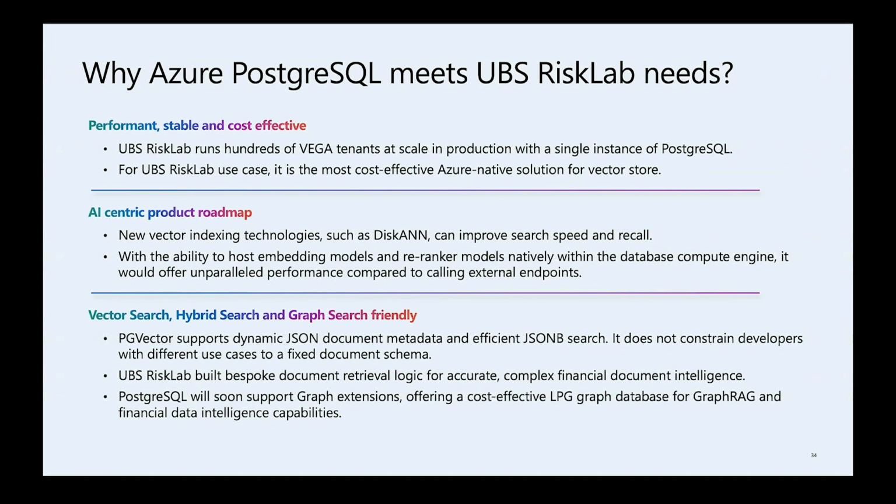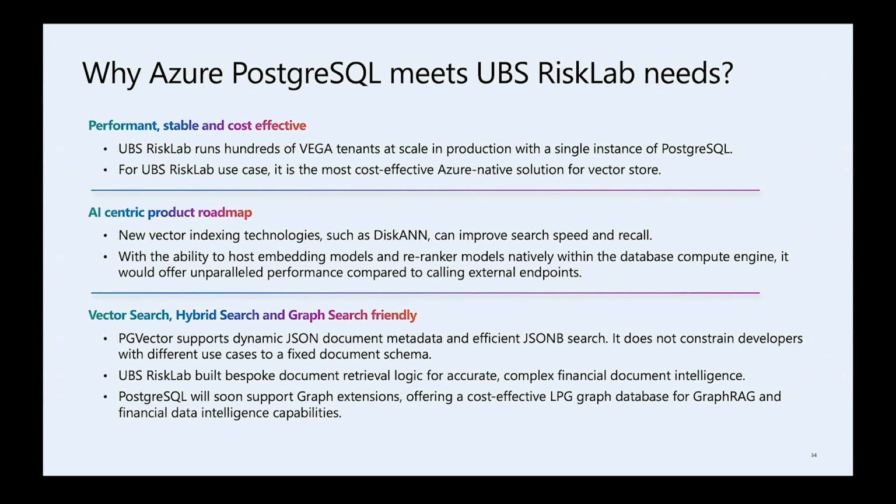One thing we are really happy with Postgres is that they have a very AI-centric product roadmap, right? Re-ranker logics, especially on GraphRAG. We have a huge roadmap at UBS using GraphRAG, both supporting investment decisions and also risk aversion. So I'm looking forward to the exciting collaboration with our team at Microsoft.